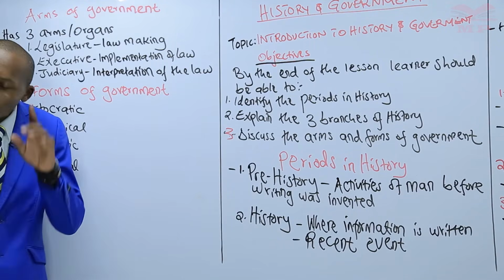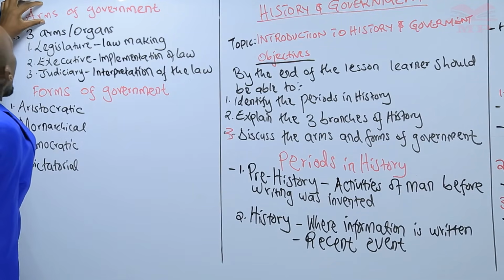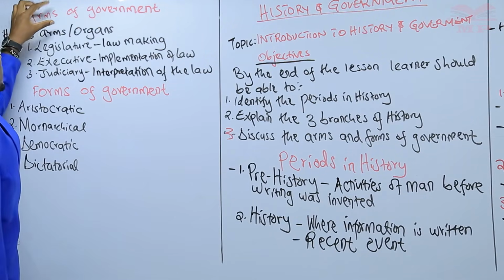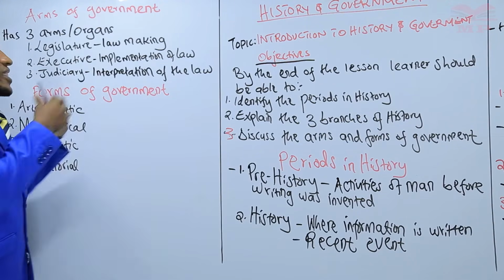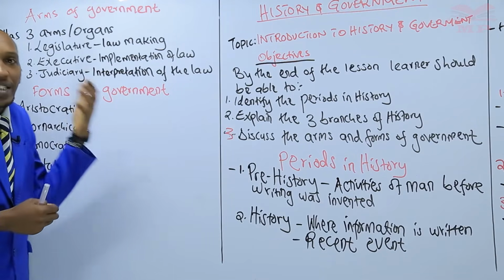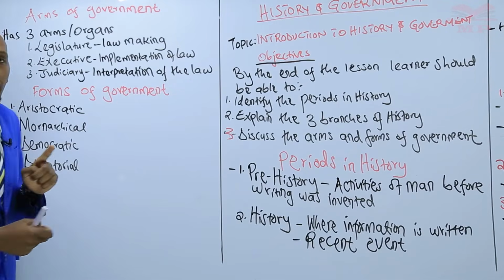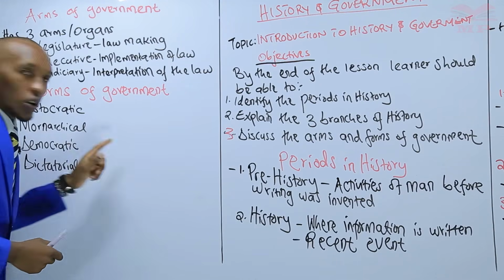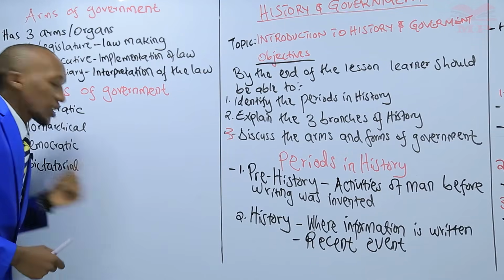So my dear learner, I want you to note the difference here. Most learners make a mistake here. They think the arms are the same as the forms. The arms are the organs that compose a government. But now the type or the form, right? So a form can also be referred to as the type of government. So we have 4 forms of government. The first one is aristocratic government. We have a monarchical government. We have a democratic government. And lastly, we have a dictatorial government.